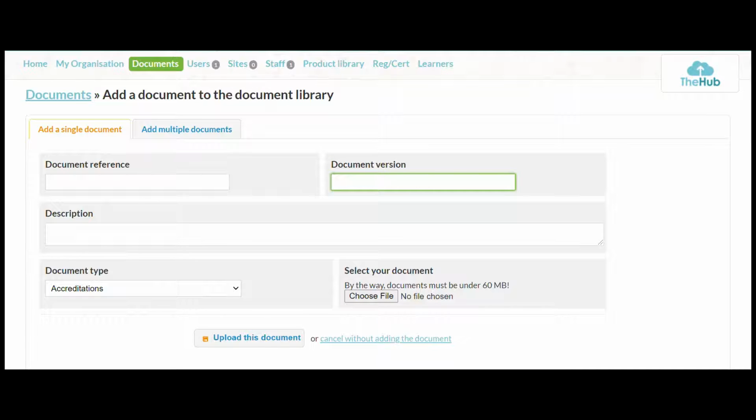When you are happy, you can upload this document, or if you've decided that you don't want to upload it today and you don't want to be in this screen anymore, you can cancel without adding the document. But at any time if you want to go back without saving, you can just click on documents and it will let you return. So we will head back to documents.